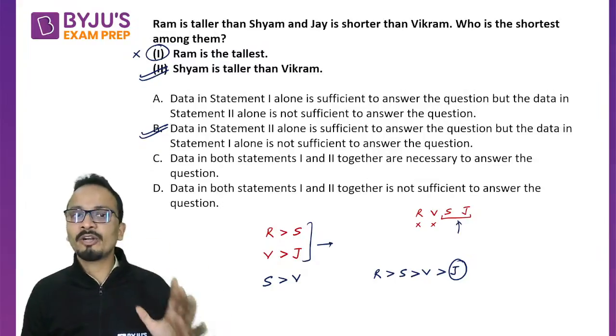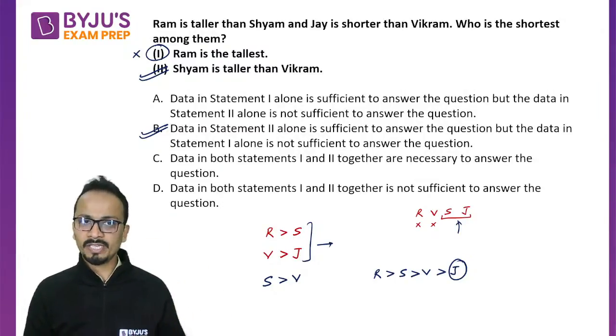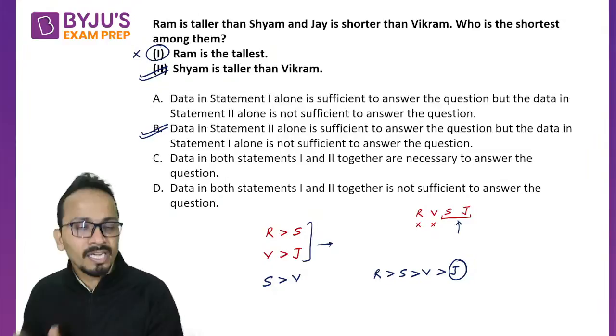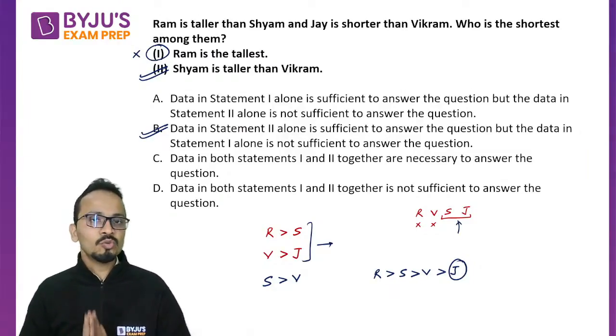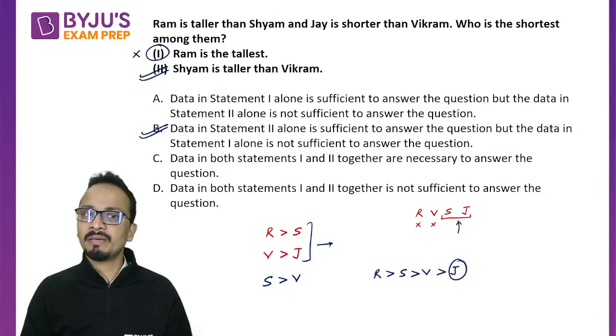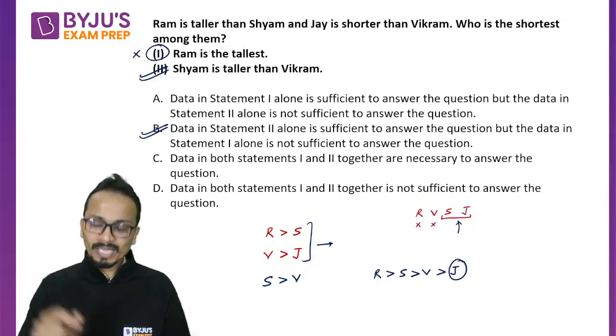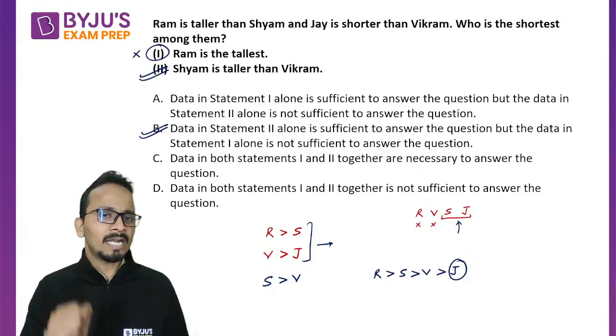You have to get rid of all that information. So while treating statement 2 individually, you have to forget each and everything that is given in statement number 1. This is one thing that you need to understand properly.